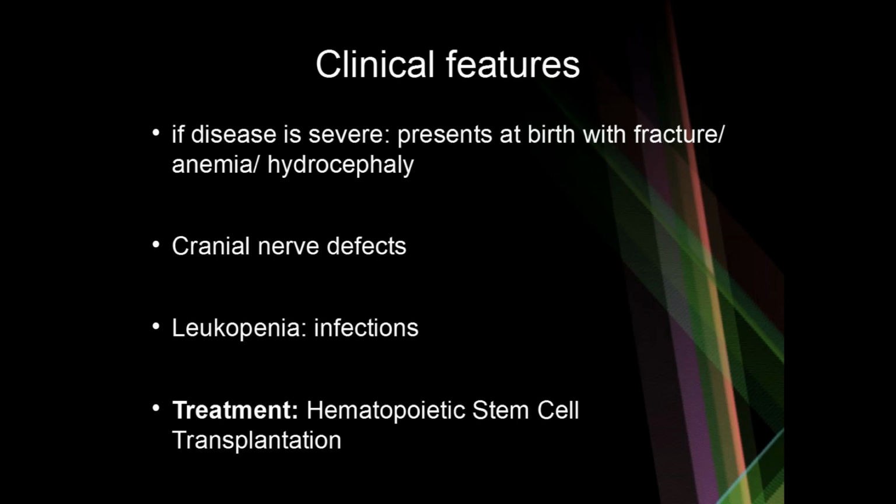Clinically, severe osteopetrosis presents as fracture or anemia or hydrocephalus at the time of birth. There could also be cranial nerve defects. There could be infections. The cause we'll talk about when I explain the morphology to you. Treatment wise, only one treatment is there, which is hematopoietic stem cell transplantation.